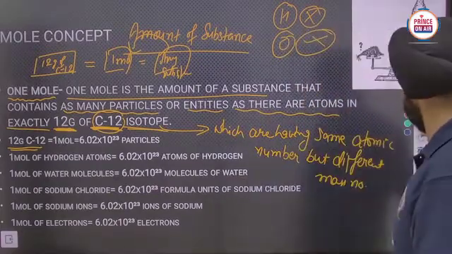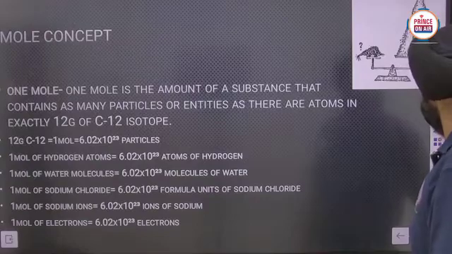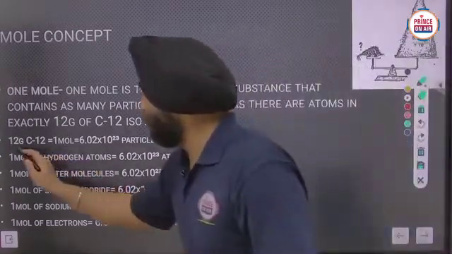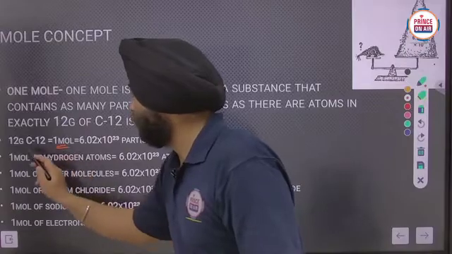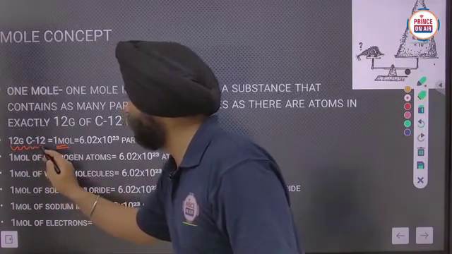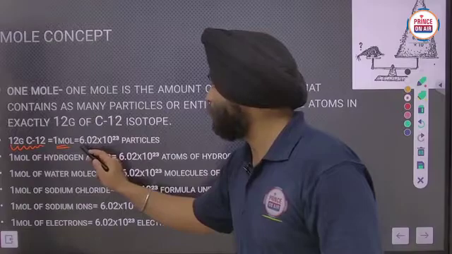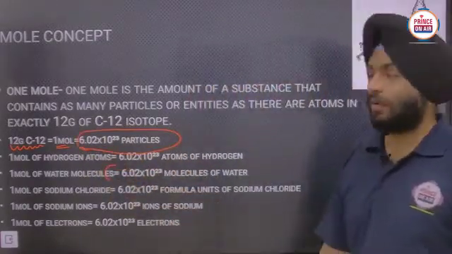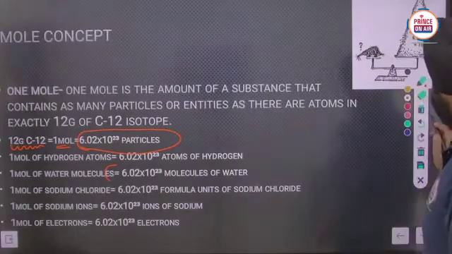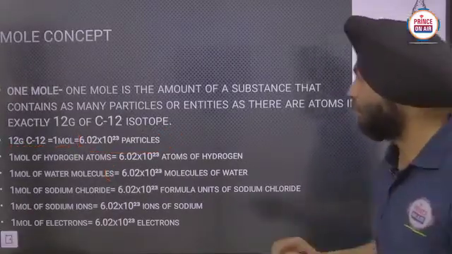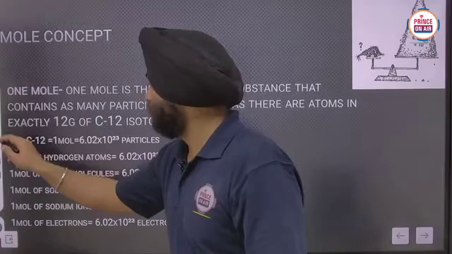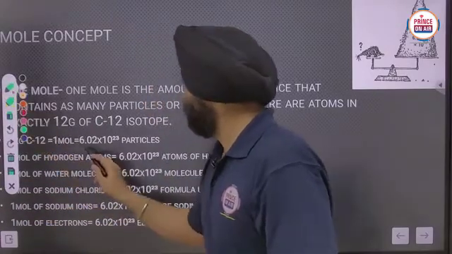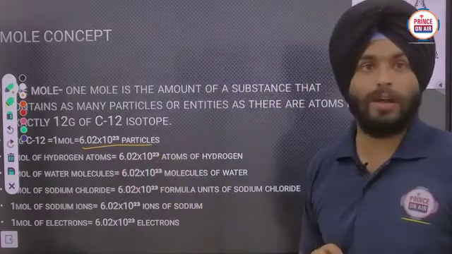So see it properly once. 1 mole is equal to 12 gram of carbon 12 isotope, and it also contains 6.02 into 10 raised to power 23 particles.